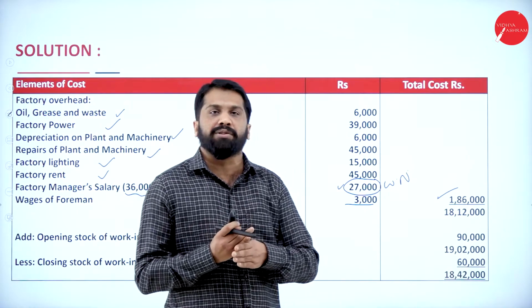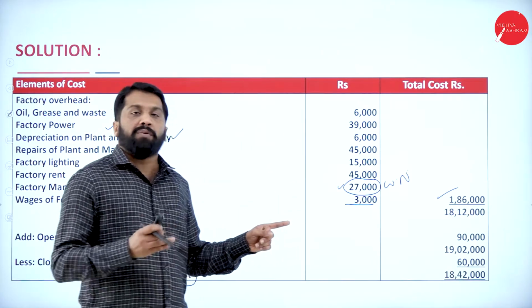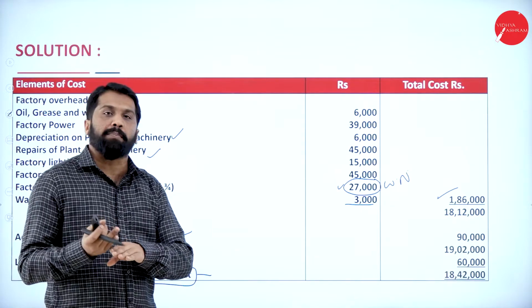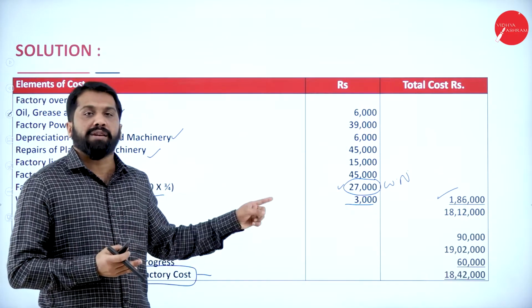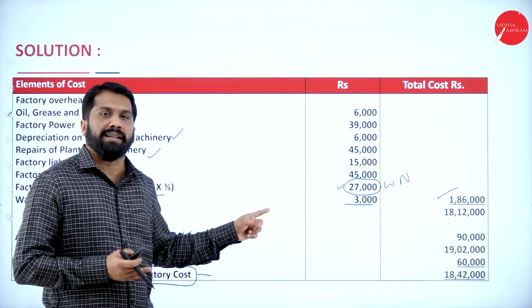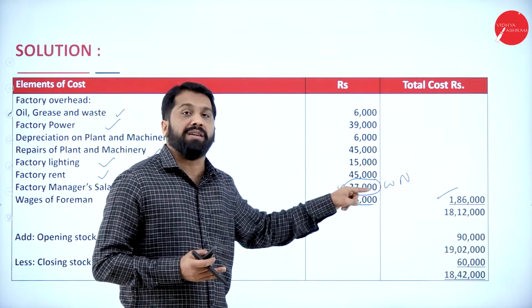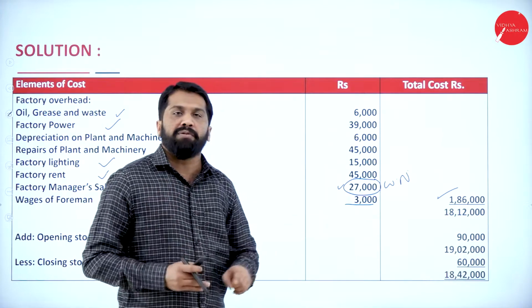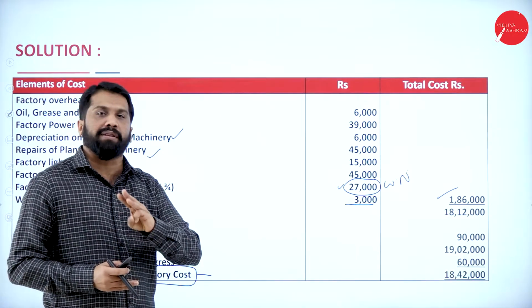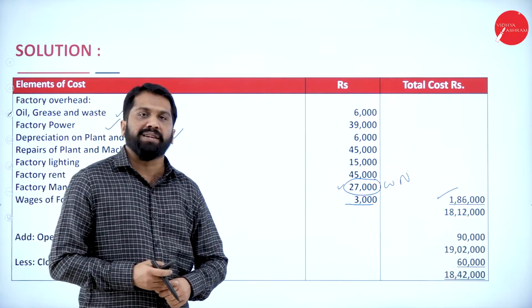Without seeing your solution, try to solve this. Once you're done with your solution, you compare your solution with whatever screenshot you have taken in the class. So both you can match. Everywhere you can check where you have gone wrong. If you do this for 2 or 3 problems, you will understand cost sheet better.